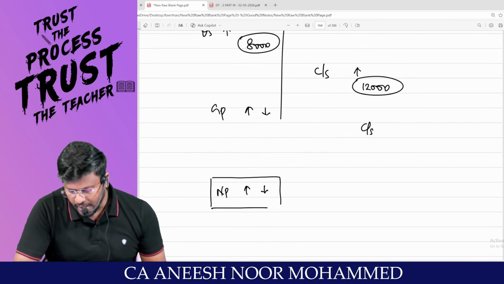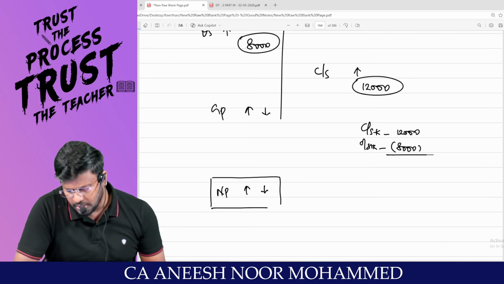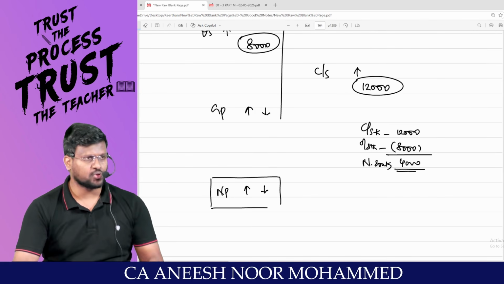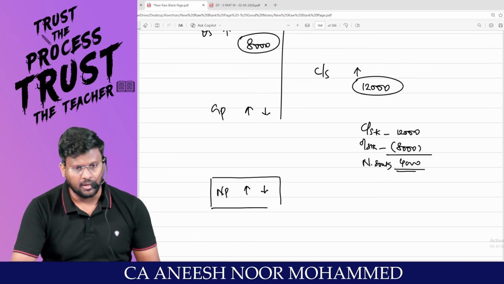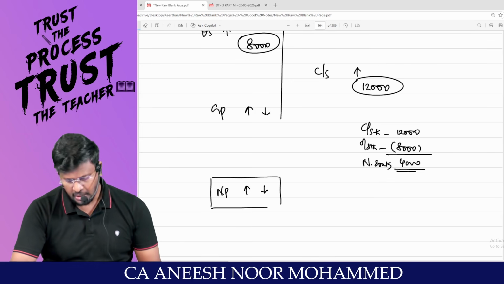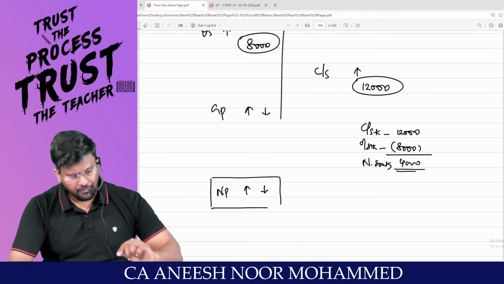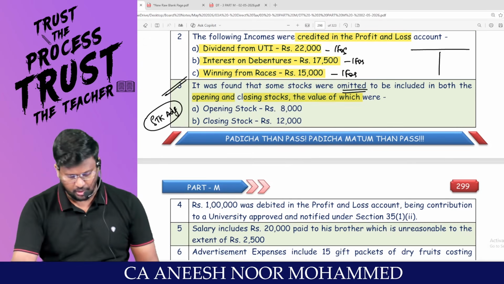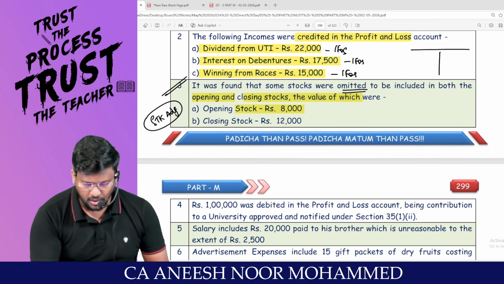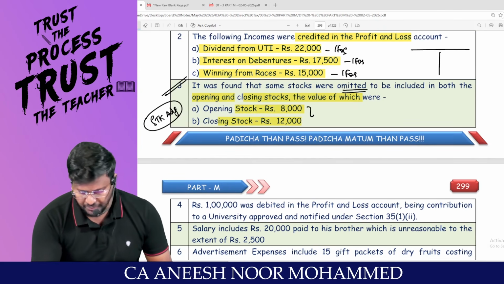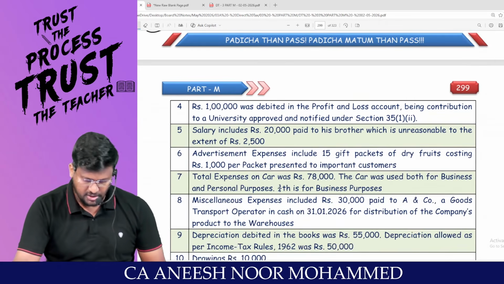Or you can do the net adjustment: closing stock 12,000, opening stock 8,000, 12,000 minus 8,000, 4,000 is a net stock. Who is higher? Closing stock is higher. So to your net profit, add 4,000, then also the effect will be the same. Sir, which one will you prefer? I prefer to deal separately with closing stock and separately with opening stock. So opening stock is 8,000 and closing stock is 12,000. I hope you understood the stock adjustment.